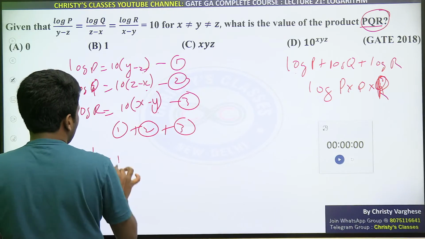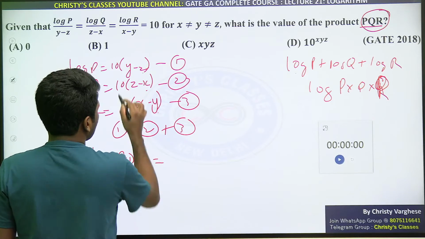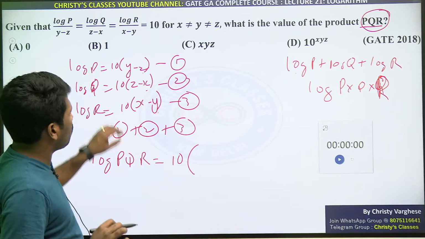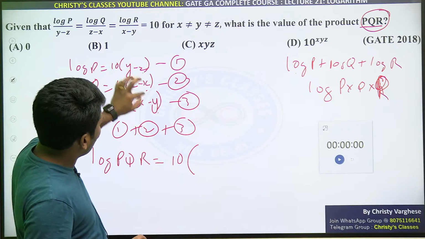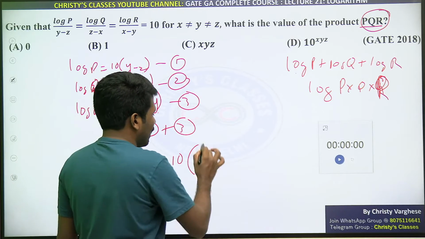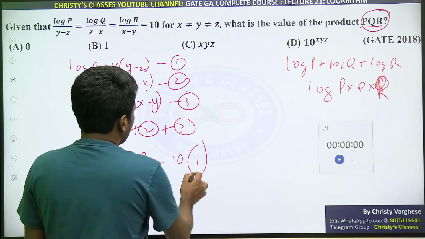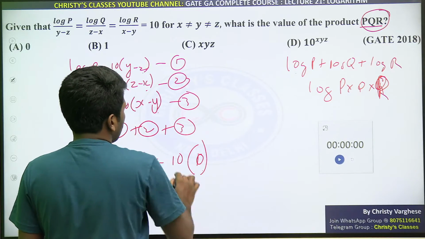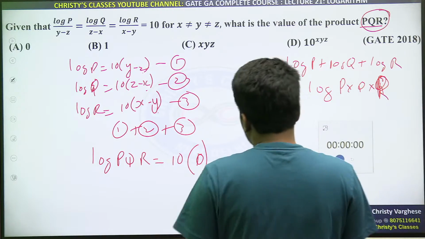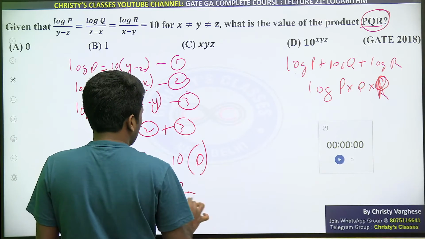On the left hand side I can directly write log of P into Q into R. On the right hand side, 10 I can take common. Now if I add it up, y and y cancel, z and z cancel, x and x cancel. Shall I write directly? Yes, everything cancels and it will be 0. 10 into 0, did you all understand how 10 into 0 will come? That means log PQR is equal to 0.